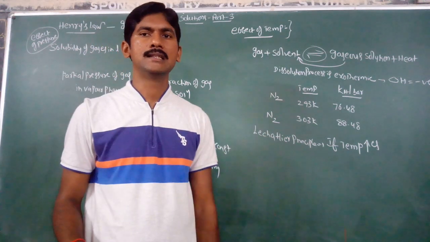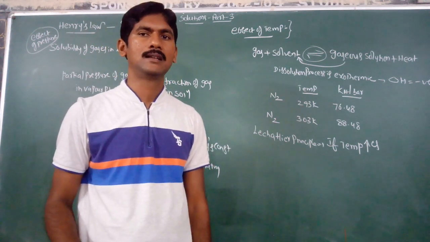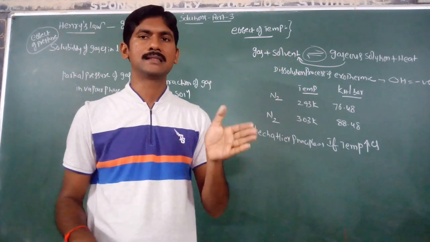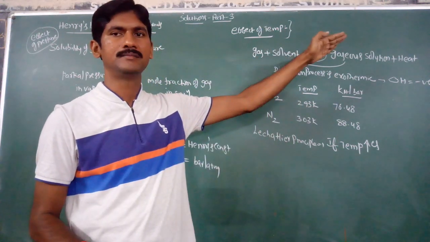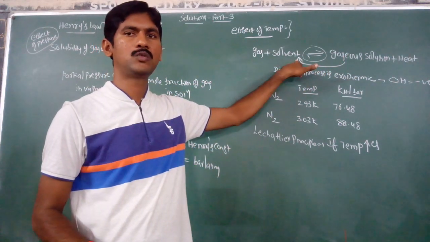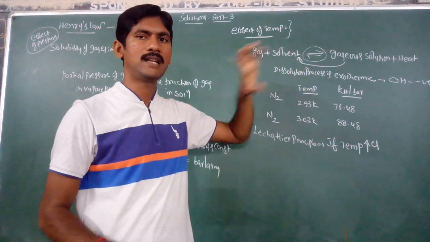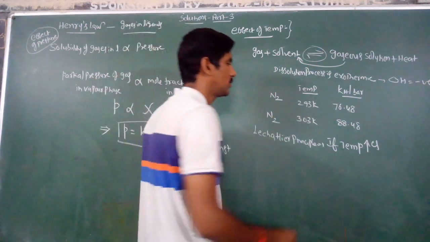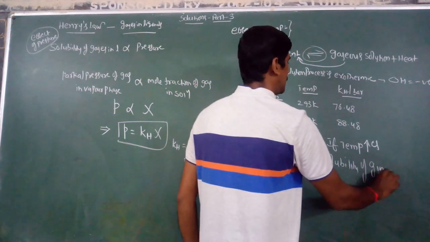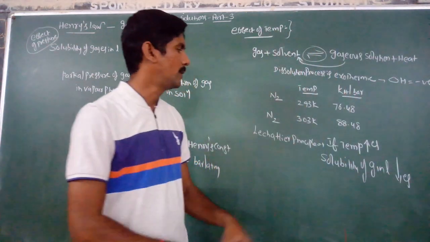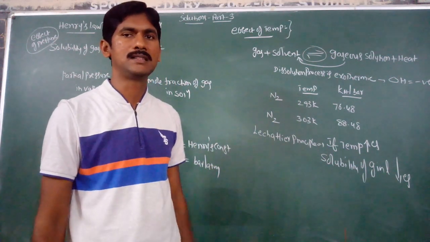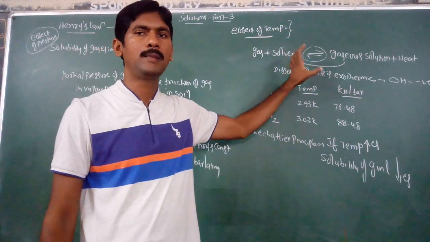If temperature increases, the backward reaction is favorable, which means the solubility of gases in liquids decreases, because the forward reaction is solubility, and the backward reaction, that is, the reactants, is favored. So if temperature increases, solubility of gases in liquids decreases according to Le Chatelier principle, since the dissolution process is exothermic.